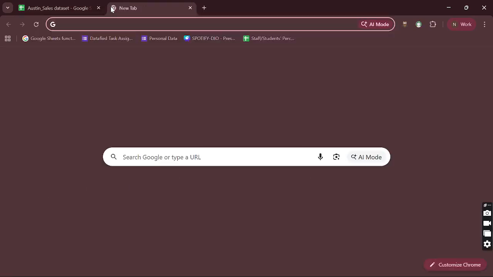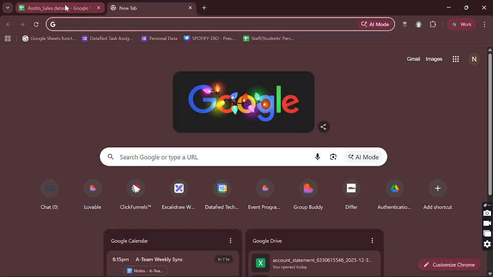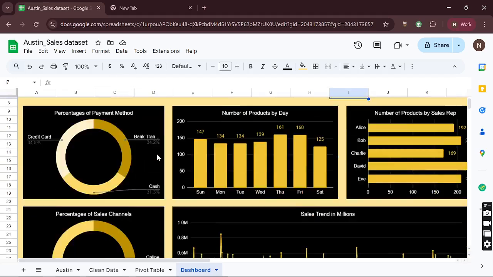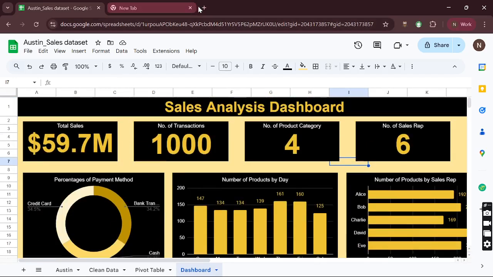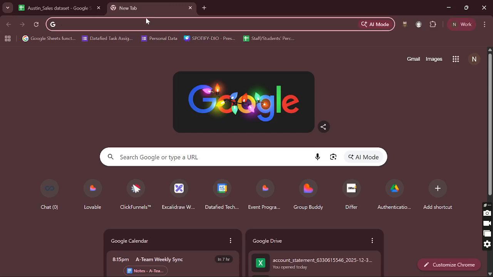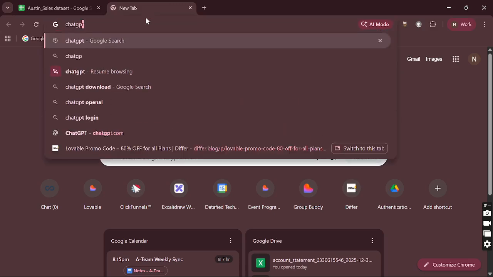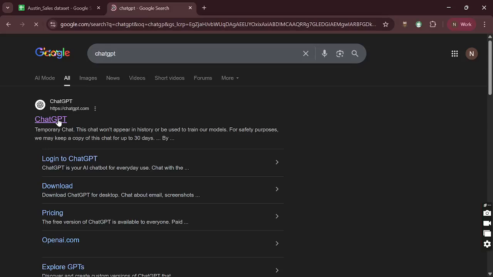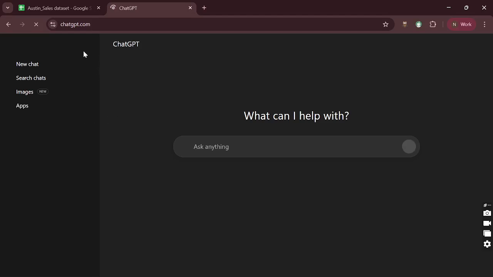I'll go to create a new tab. Of course, here is my Google Sheets dashboard that I've created. I just clicked on the plus sign to add a new tab here, and I want to open ChatGPT that I'll be prompting for this post. All right, so this is up. The next thing is to prompt it right away. So once your ChatGPT is opened, you can go ahead and prompt it.